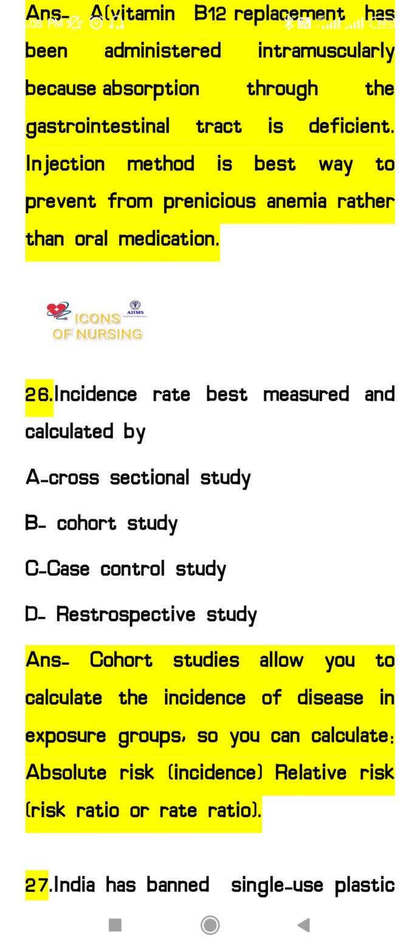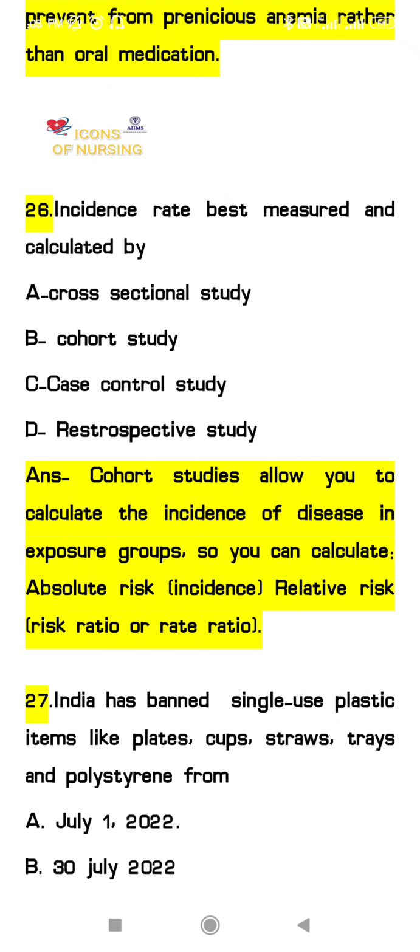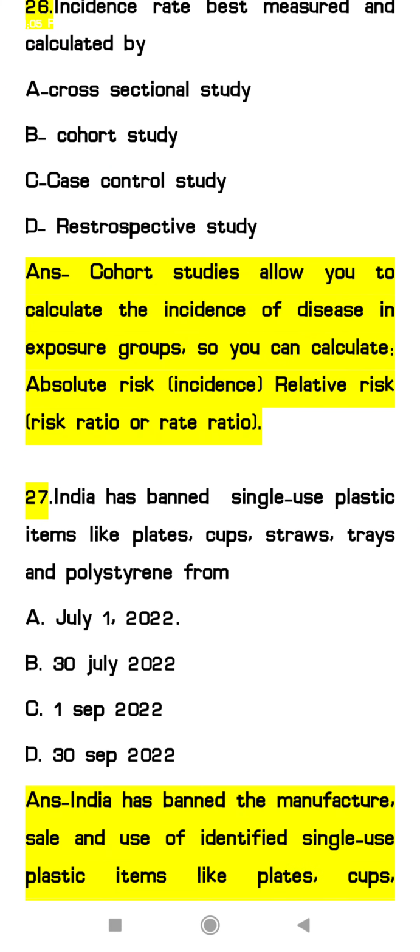26th, incidence rate is best measured and calculated by: option A, cross sectional study, cohort study, case control study, retrospective study. So a cohort study allows you to calculate the incidence of the disease in the exposure group. So you can calculate the absolute risk, incidence risk, relative risk ratio and rate ratio. Next question, 27.